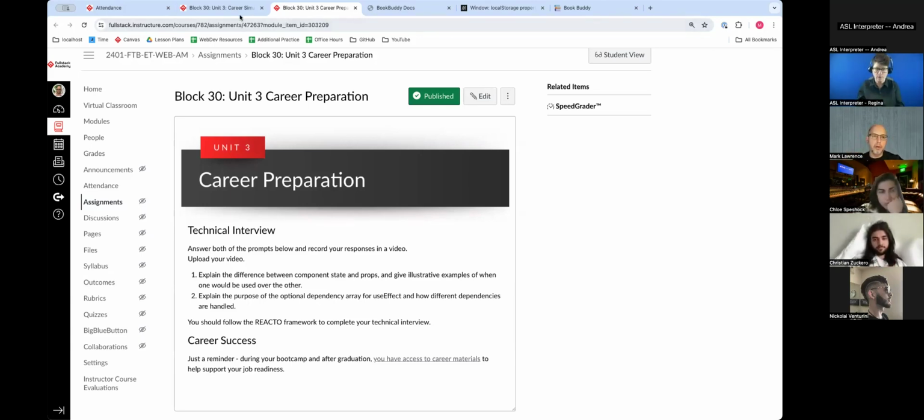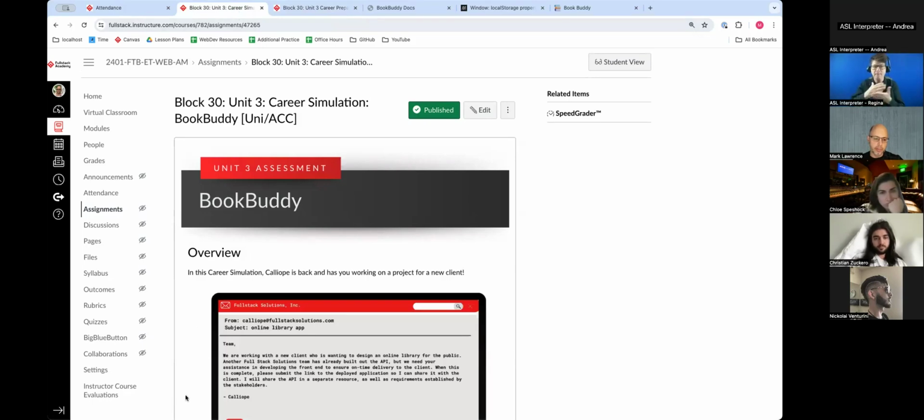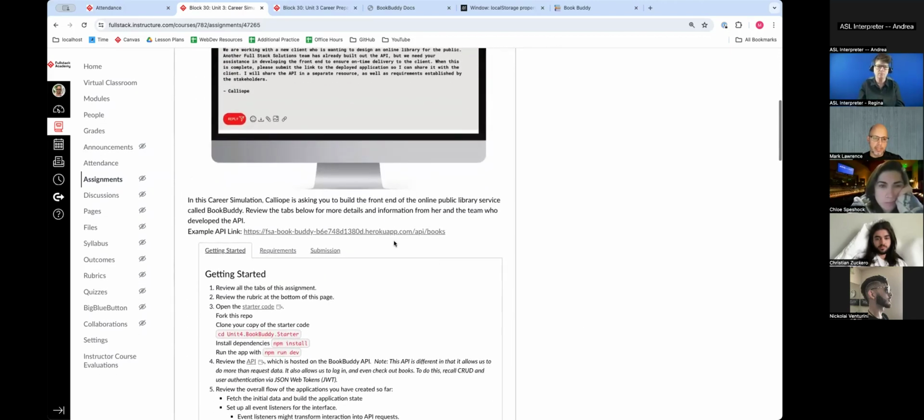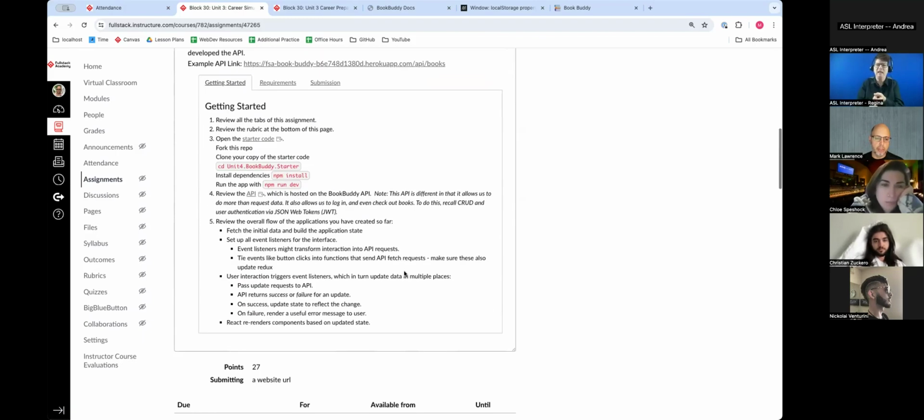Okay. The main part of this is BookBuddy. So let's talk about BookBuddy. BookBuddy is your career simulation for this unit. So what you're going to do is Calliope is asking you to build the front end of the online public library service called BookBuddy. So you can look at the tabs here and we can talk about it.